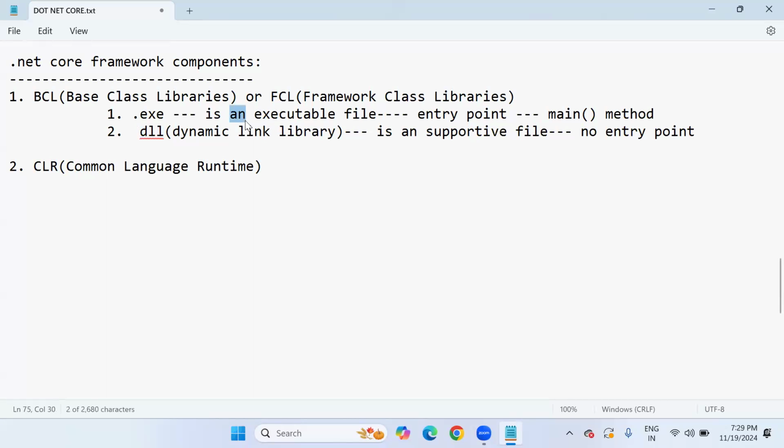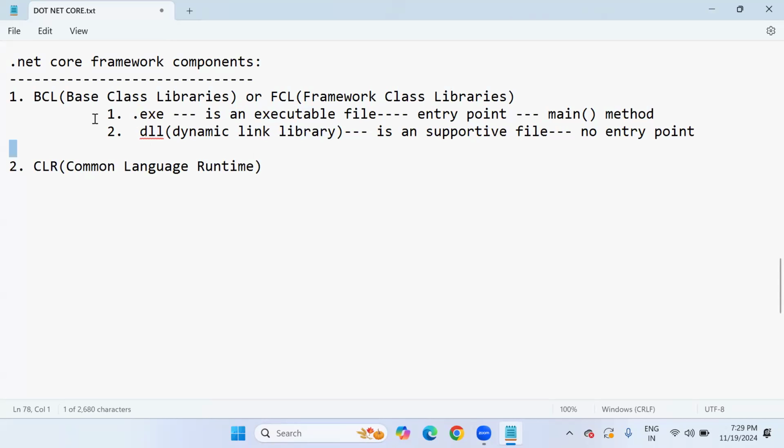.exe is directly an executable file which has an entry point, which has a main method. That's what we can run directly. DLL means dynamic link library. It is a supportive file which doesn't have any entry point. If there is no entry point, what does that mean? It just supports the .exe. It will not run directly.